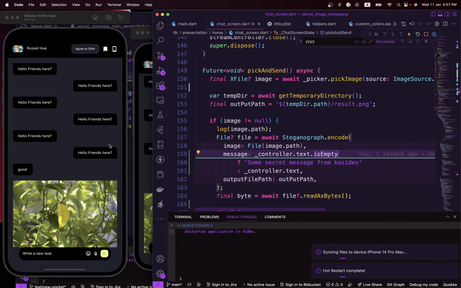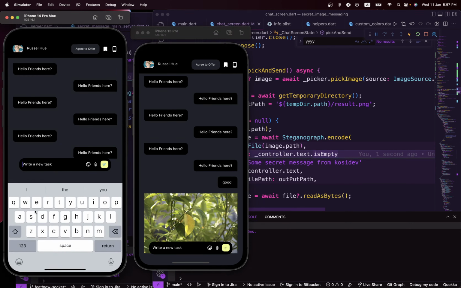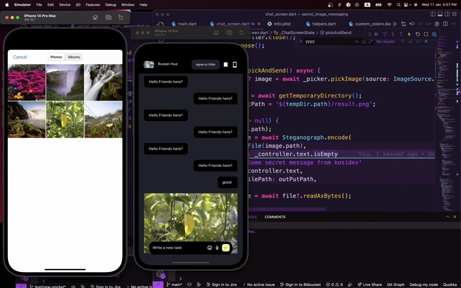And if you go ahead and restart this again, let's try sending a message, an image. So I'm going to say this is a secret. This is a secret from me. I'm just trying to type some messages here. Okay, this is a secret from secret agent. I don't even know what I'm saying, but let's just go with the flow. So a secret agent. Okay, yeah, there you go. And we pick an image.